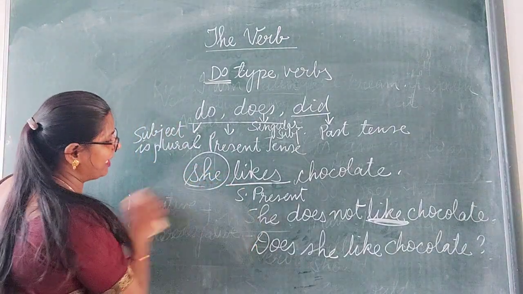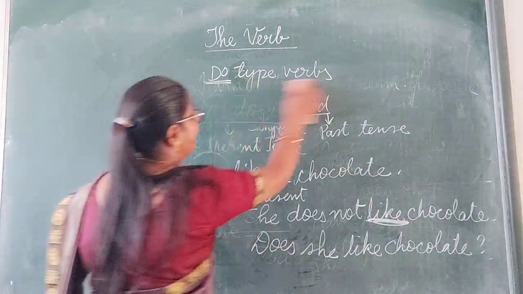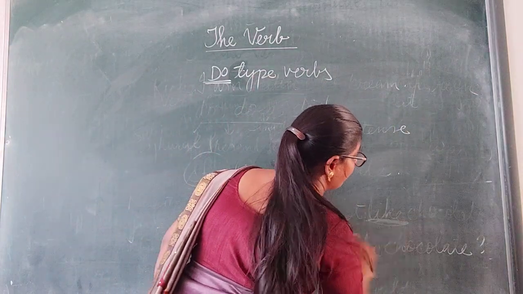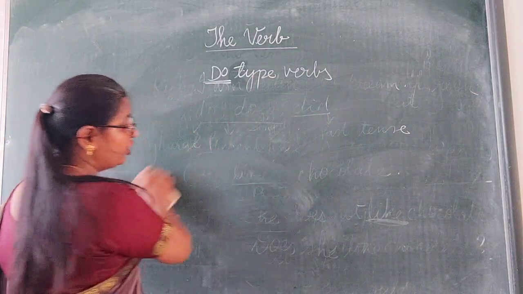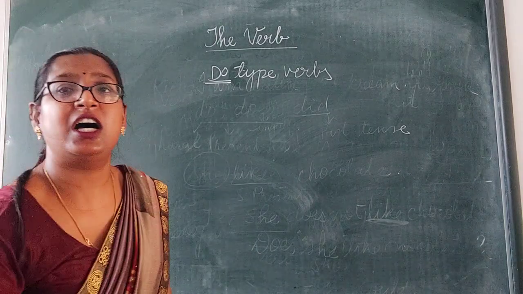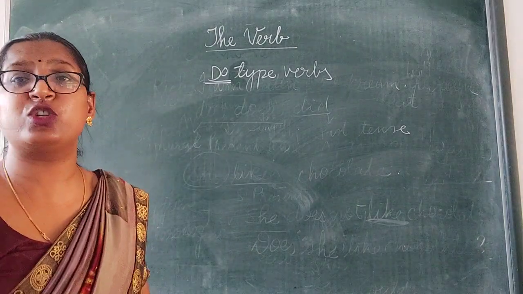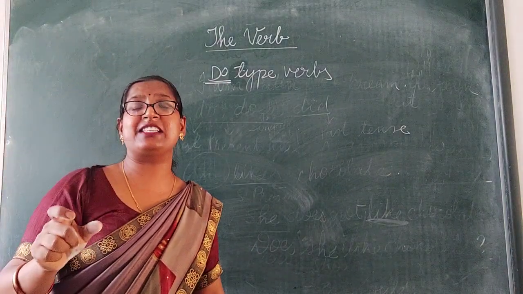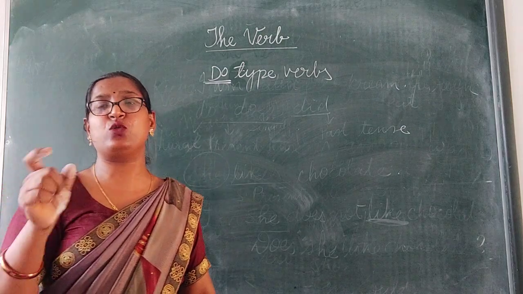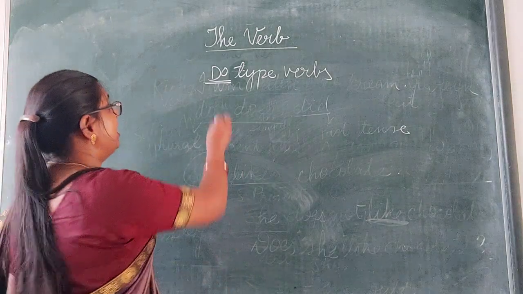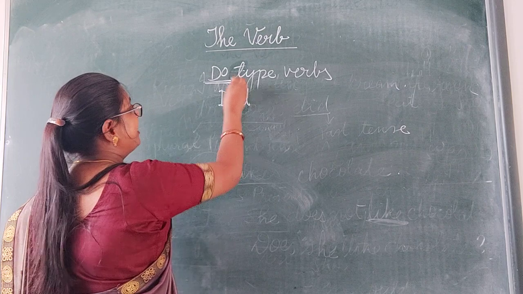One more example I will tell you, dear children, with the verb did. Do we always use with plural subject, and does we always use with singular subject? Now we'll talk about the verb did.